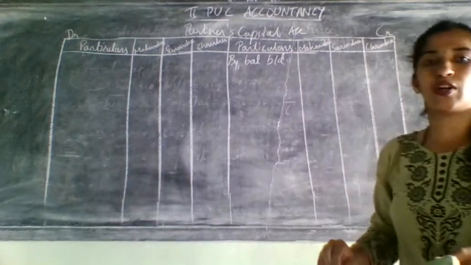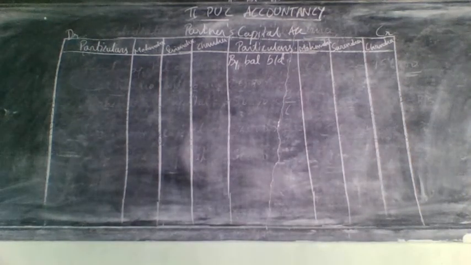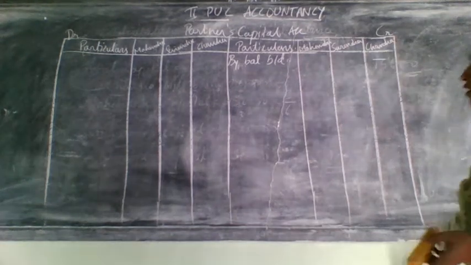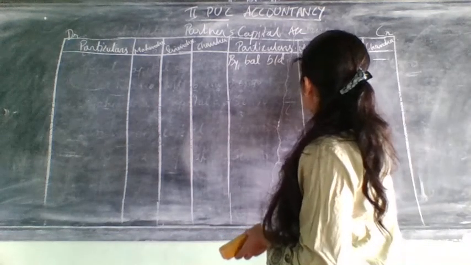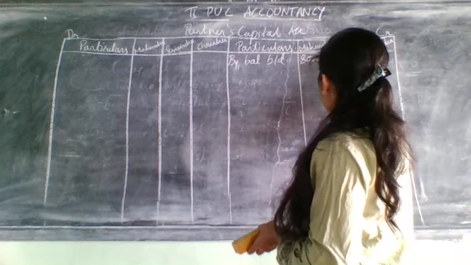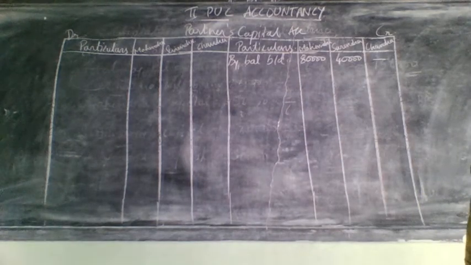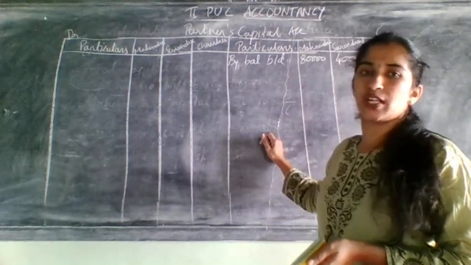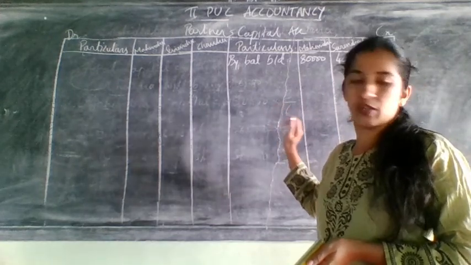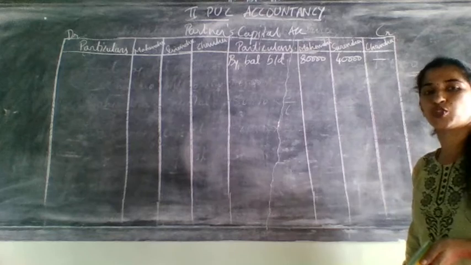by balance brought down, and this amount you will get from the old balance sheet, for Mahendra and Surendra, and not for Chandra because he is a new partner. So only for the old partners it is 80,000 and 40,000. In this problem they have not given you reserve fund and they have not given you profit and loss account. When they have not given those two, your distribution work is reduced and there is no need to do that work.